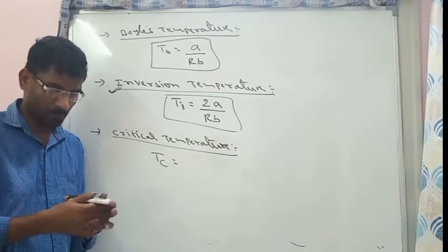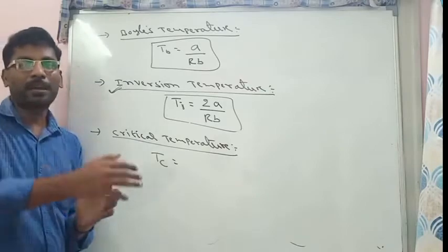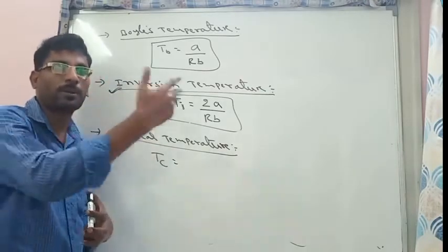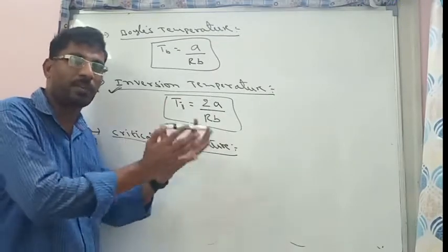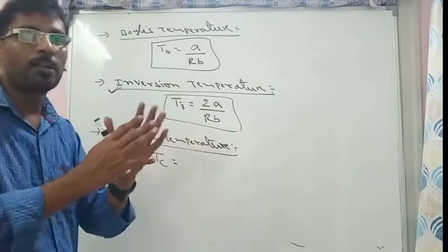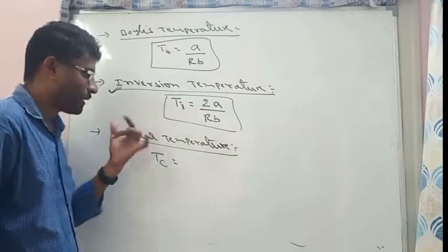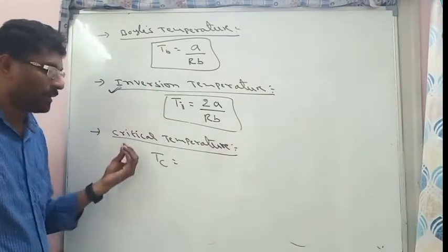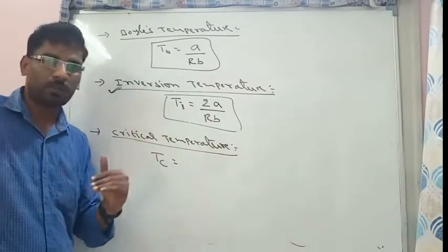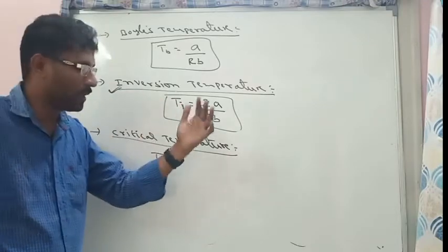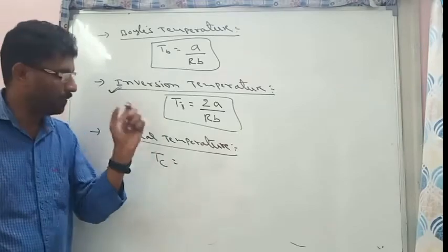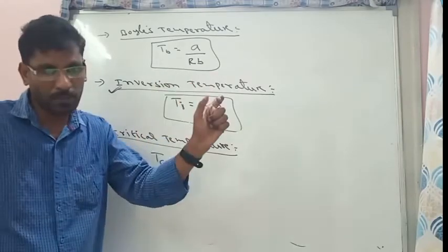When we have to liquefy a gas, we have to decrease the temperature and increase the pressure. So for liquefaction of any gas, by decreasing temperature and increasing pressure, we can liquefy the gas. The critical temperature says that a gas cannot be liquefied above that temperature, whatever pressure we apply. So every gas has a particular critical temperature.